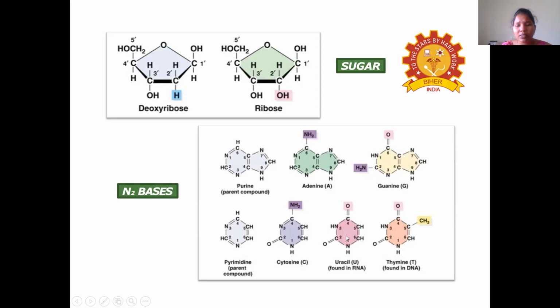The only difference between uracil and thymine is that if we substitute a methyl group at the fifth position of uracil, that is called thymine. So the bases adenine, guanine, cytosine, thymine are present in DNA, and adenine, guanine, cytosine, uracil are present in RNA. So instead of thymine, in RNA, uracil will be present.